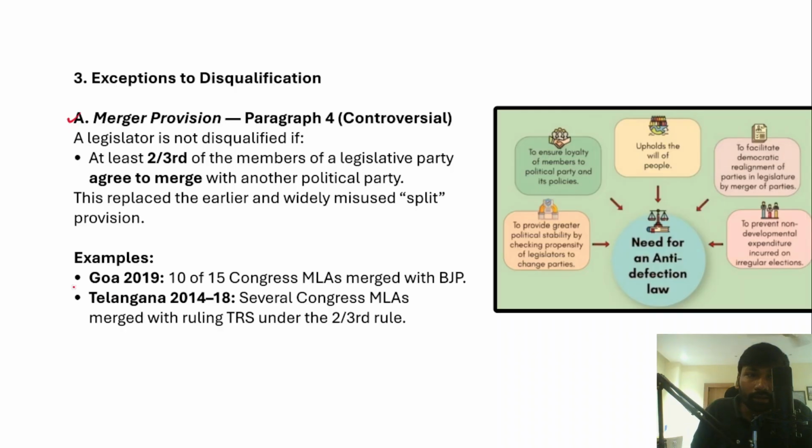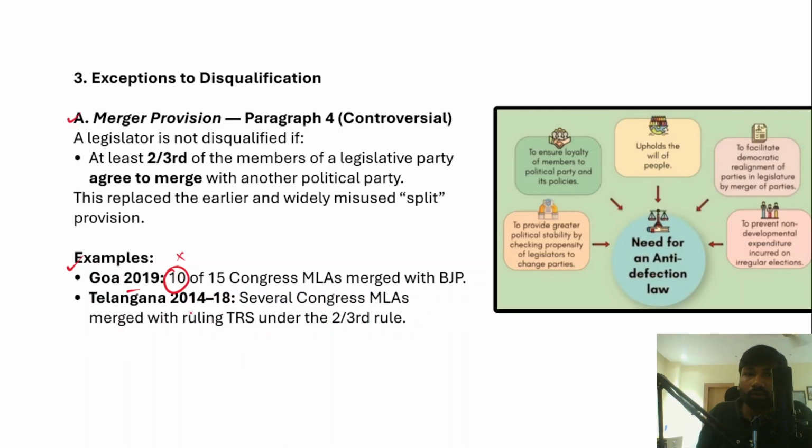One such example is Goa in 2019. 10 out of 15 Congress MLAs merged with the BJP. In that case, for these 10 MLAs, the anti-defection law will not be applicable because 2/3 of the members of a political party decided to merge with or join another political party.